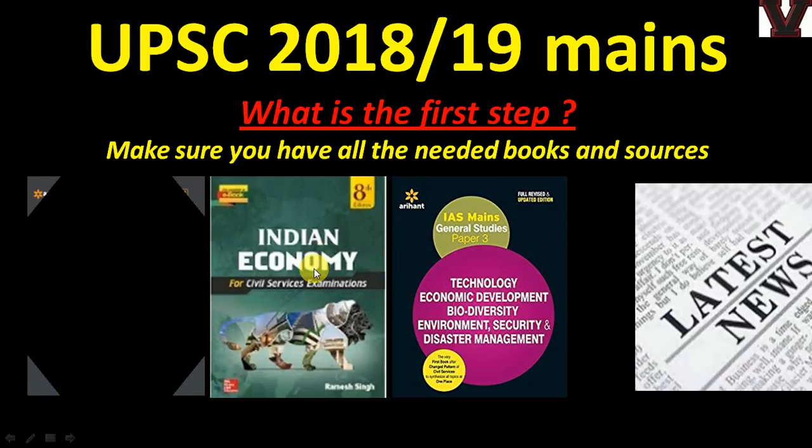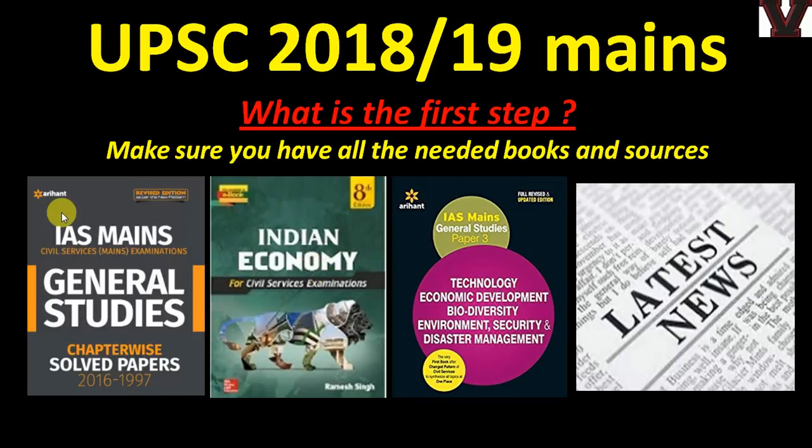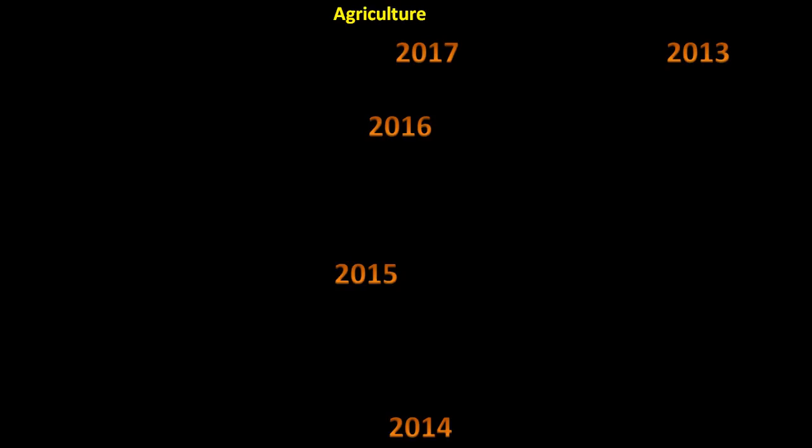But ultimately you need to solve all the previous year papers, which I always tell you, and the news. Whatever comes in the news has been asked. There is no second thought about it; it has come every year. GS3 is the most dynamic paper and the most current also. Everything from current affairs is picked up and asked. In medical, I think stem cell research was asked last year. So we'll see that. Agriculture, as I told, the most number of questions have come from here, so we'll start with that.